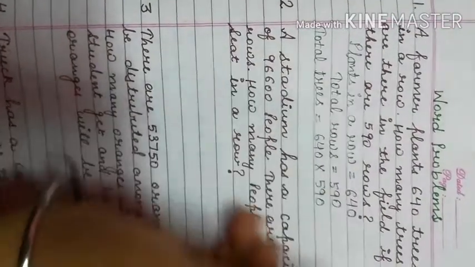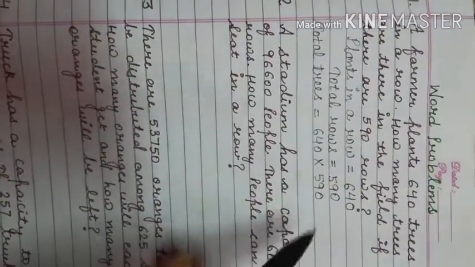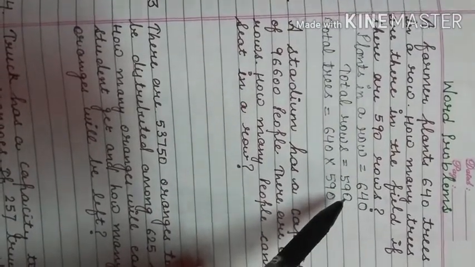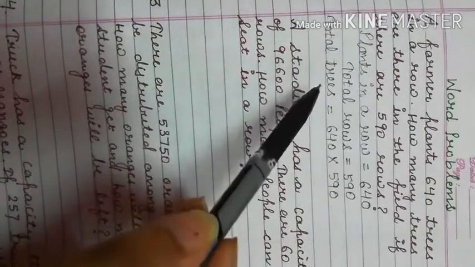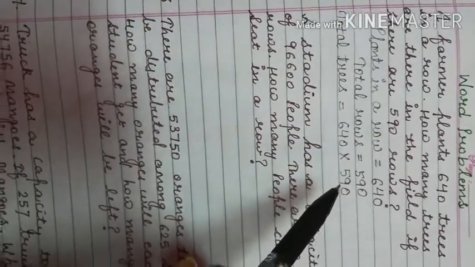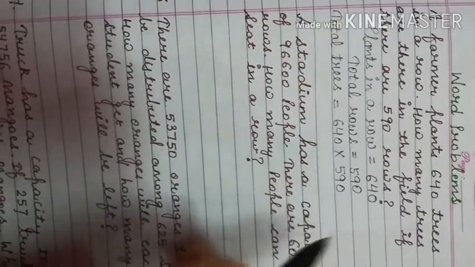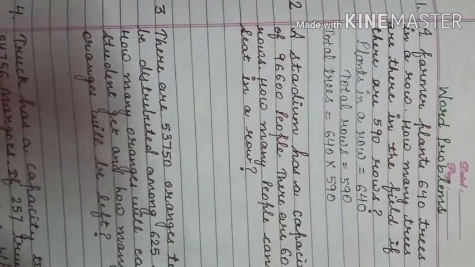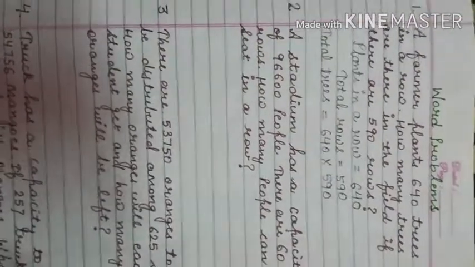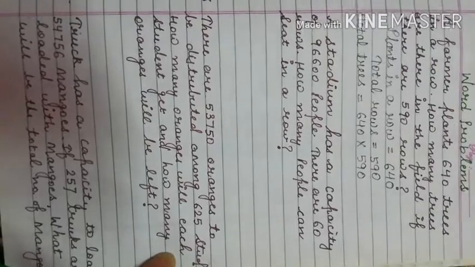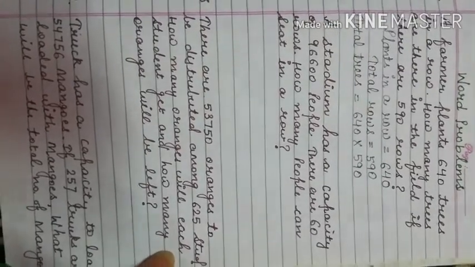Right? So total trees will be 640 multiplied by 590. Now you have to solve this in the space and write down the answer. Move towards the next question, question number 2.